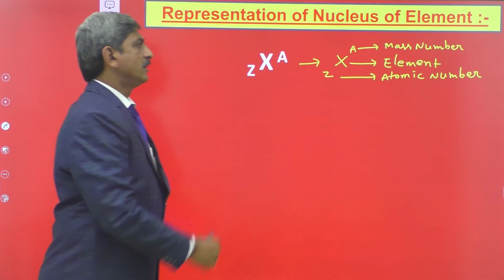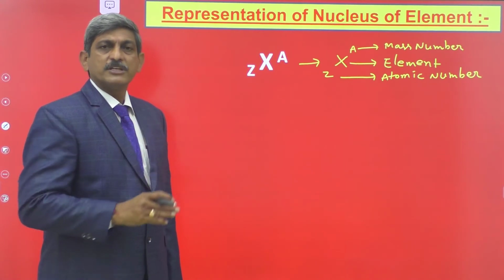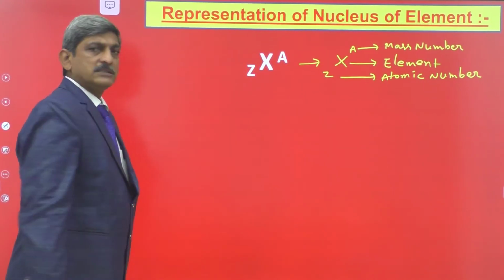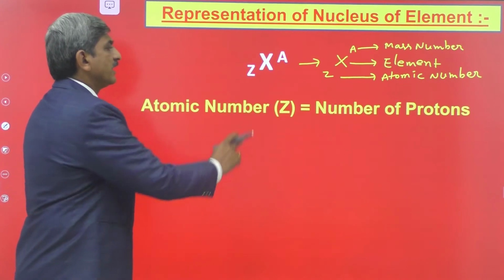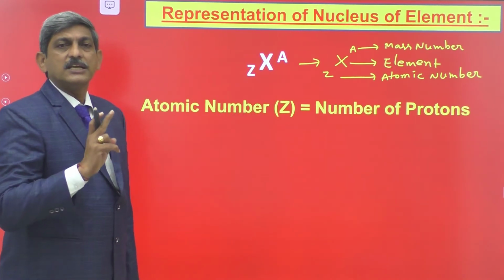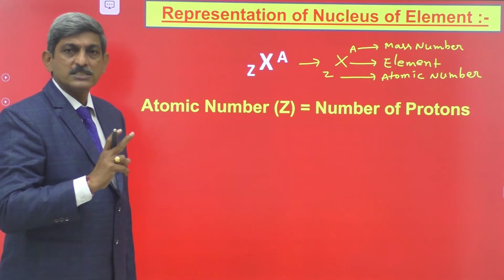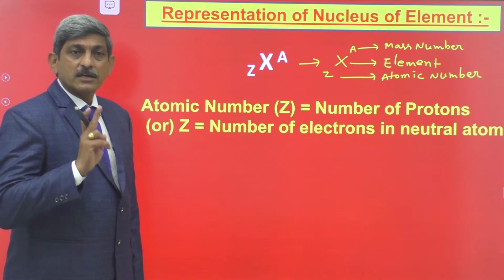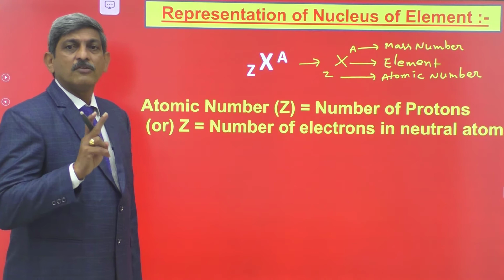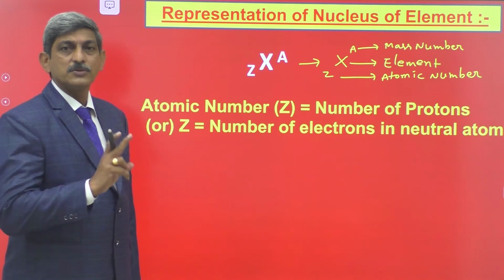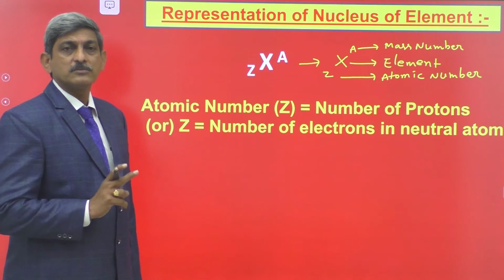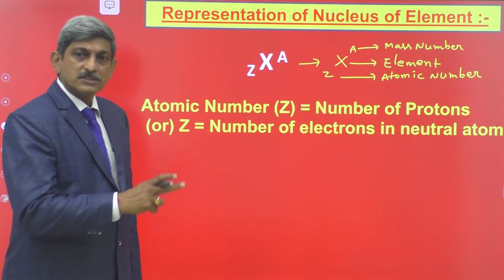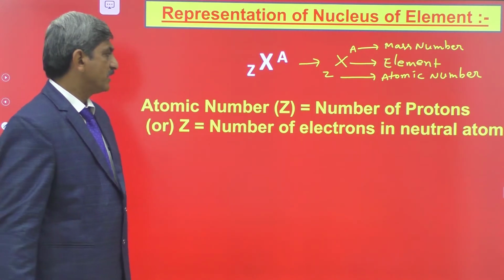Okay? Now, what is meant by the atomic number? What is meant by the mass number? Here, the atomic number is defined as the number of protons present in the nucleus, which is also equal to the number of electrons present in the orbits for a neutral atom. That means, in a neutral atom, the number of protons in the nucleus is equal to the number of electrons revolving around the nucleus in the orbits.